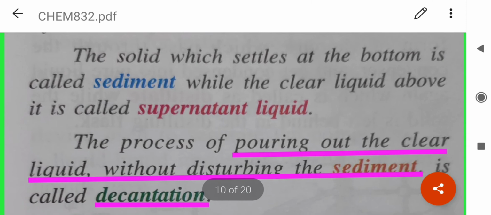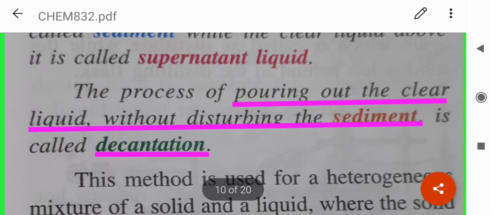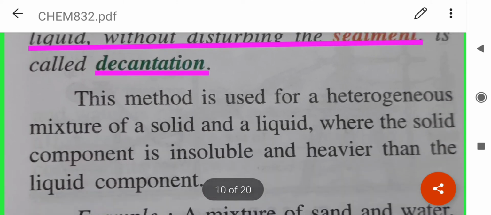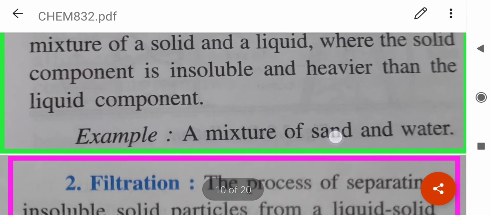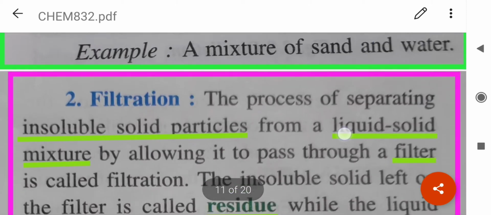Okay, the solid which settles down is called sediment and the clear liquid is called the supernatant liquid. And the process of pouring out the clear liquid is known as decantation. So, a mixture of sand and water can be separated.